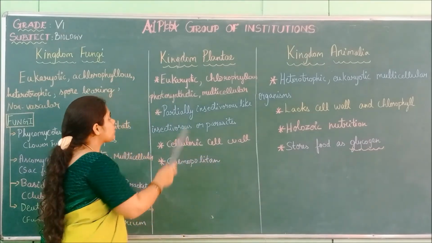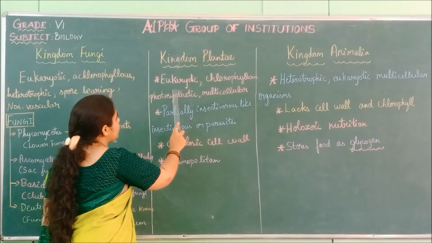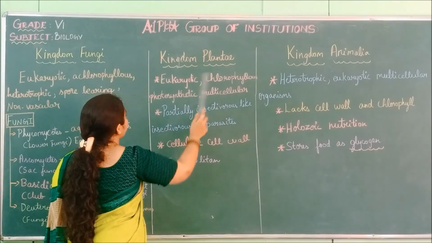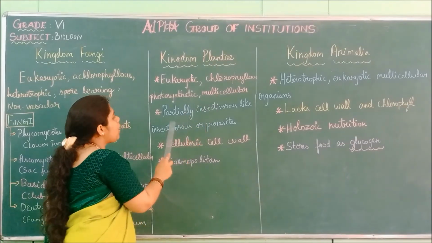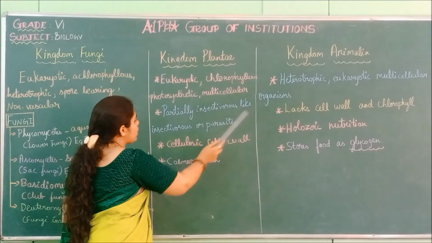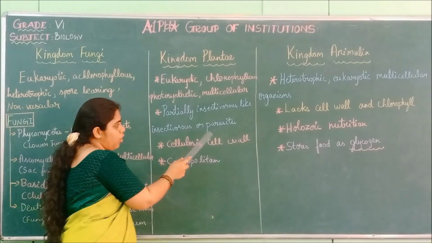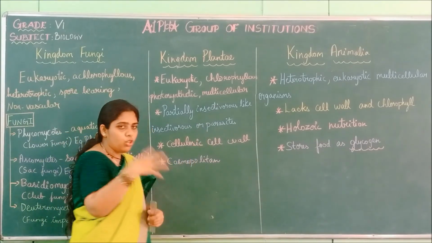So first is kingdom Plantae. They are eukaryotic, chlorophyllous, photosynthetic and multicellular, partially insectivorous like insectivorous plants, or parasites. They are not fully but partially.